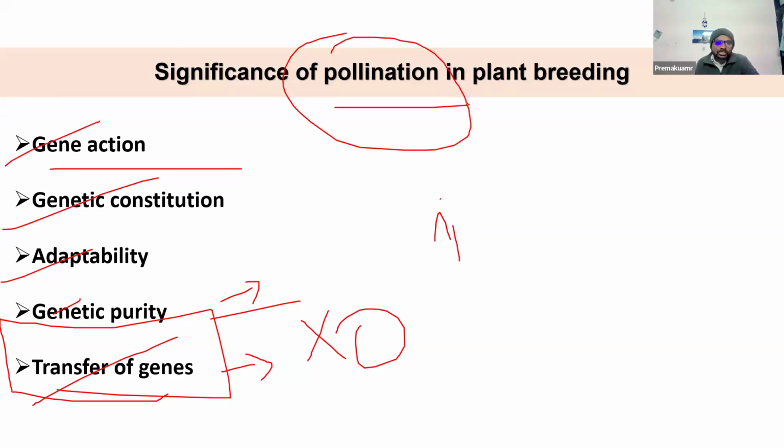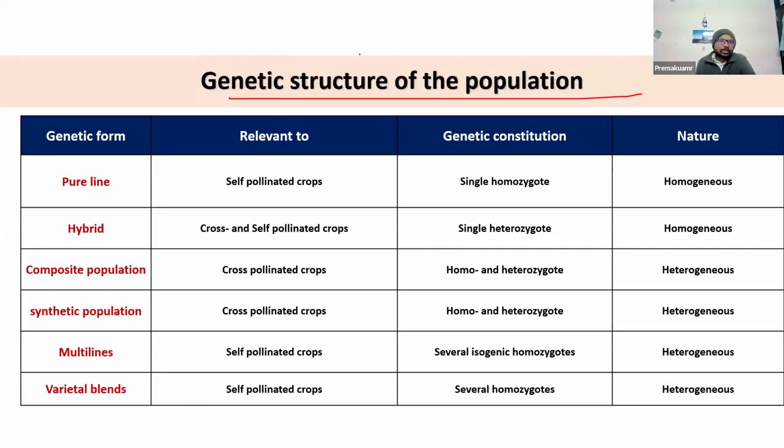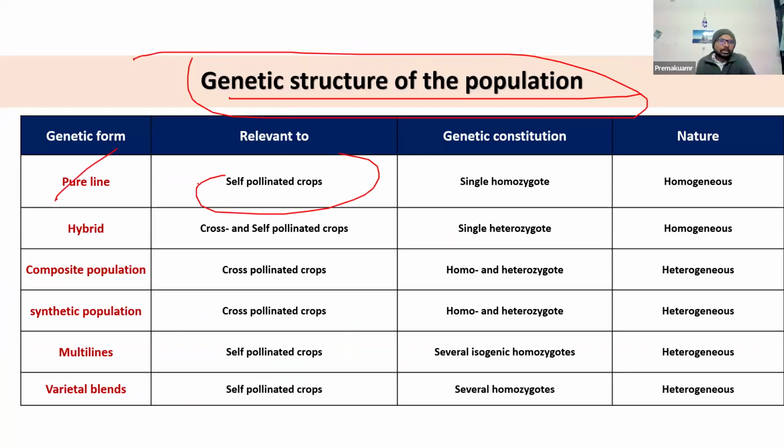Actually, it is a nearly 10 marks question in the ASRB: what is the significance of pollination in plant breeding? A direct question. Then, what is the genetic structure of the population? If it is a pure line, it is normally followed in highly self-pollinated crops, because the definition of a pure line says it is a single homozygote and it's homogeneous in nature.